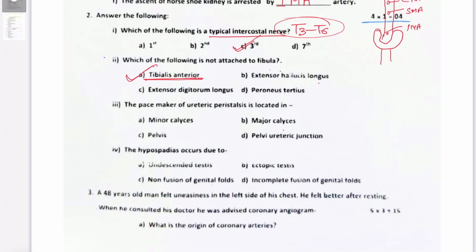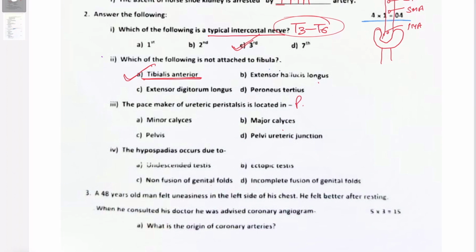By the way, let me tell you, the pacemaker cells in the renal pelvis, let me write it, pacemaker cells in the peristalsis of this ureter, you have atypical smooth muscle cells. Remember, like in SA node and AV node of the heart, that also are the specialized cardiac muscle cells with a sort of functional syncytium.